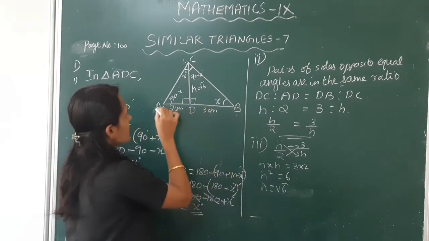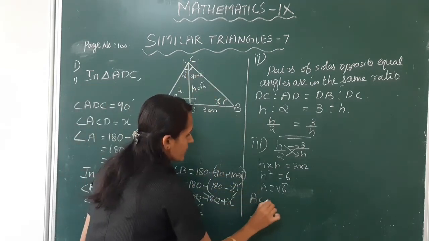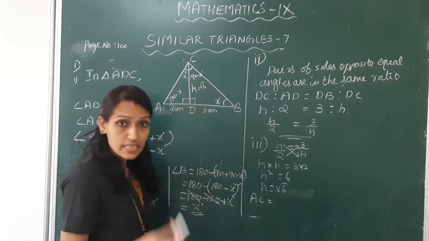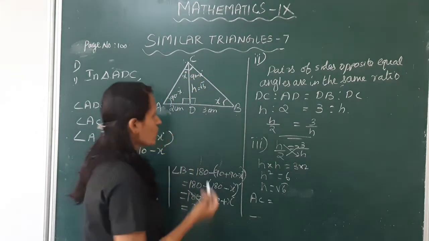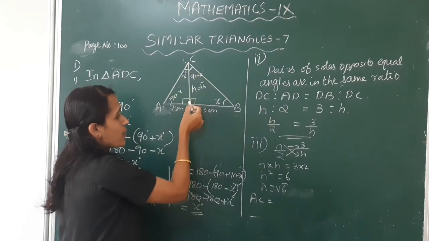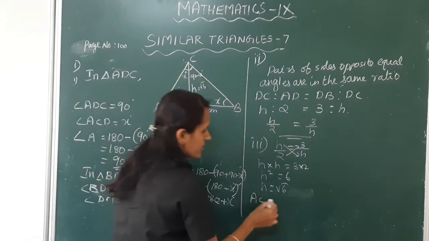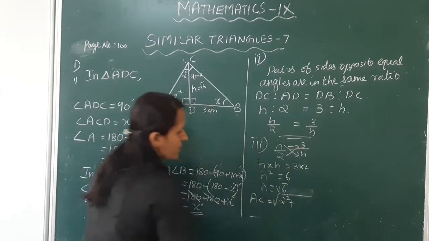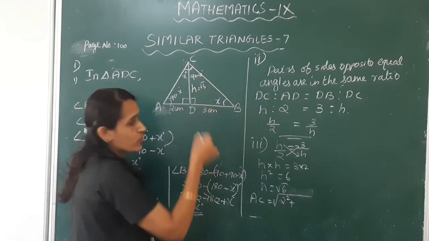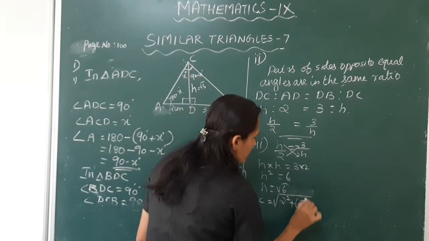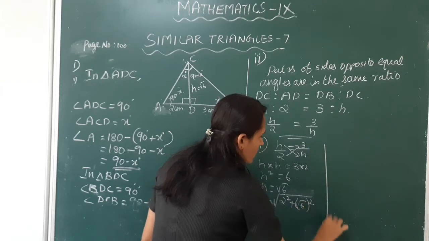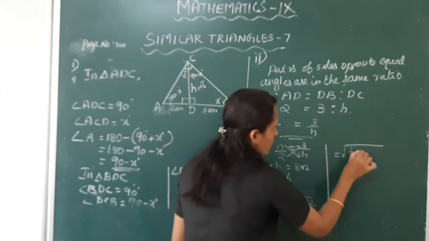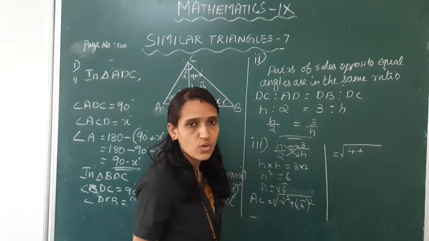Next we have to find AC. AC is equal to, triangle ADC is a right triangle. So using Pythagoras theorem, AC is the hypotenuse of this triangle. So AC is equal to root of base square. Here base is 2 square plus altitude square. Here altitude is root 6, root 6 whole square. Okay, this is equal to root of 2 square is 4 plus root 6 whole square.